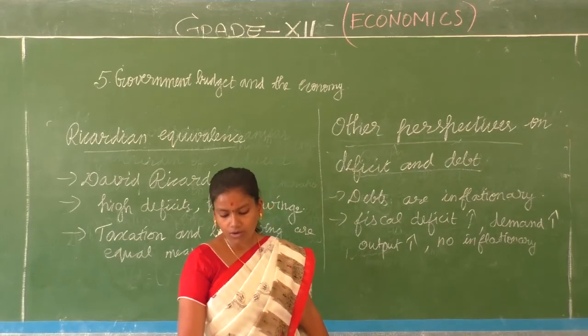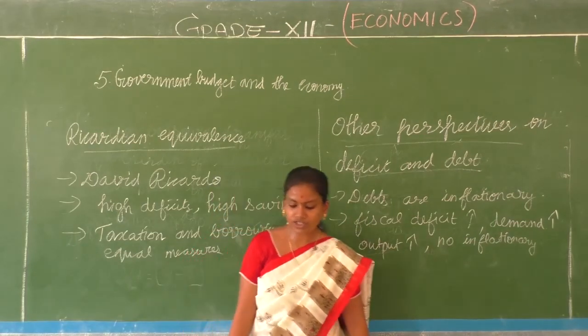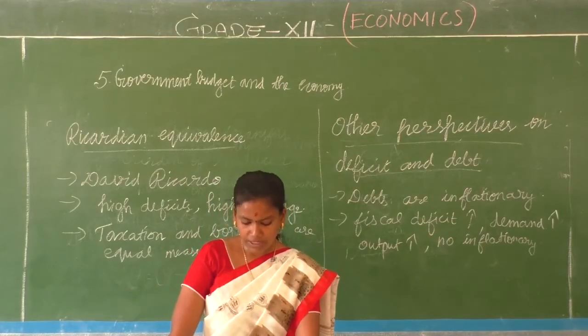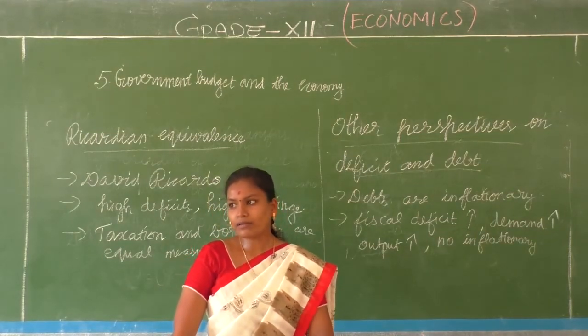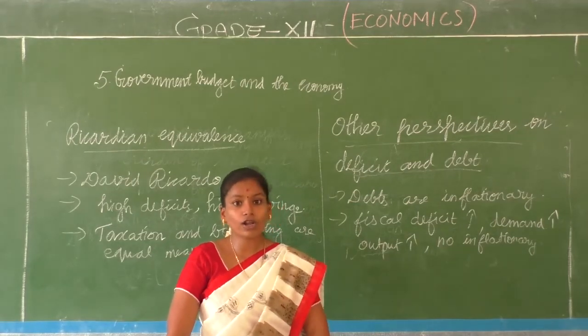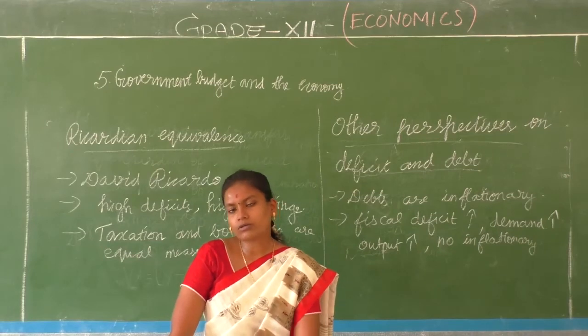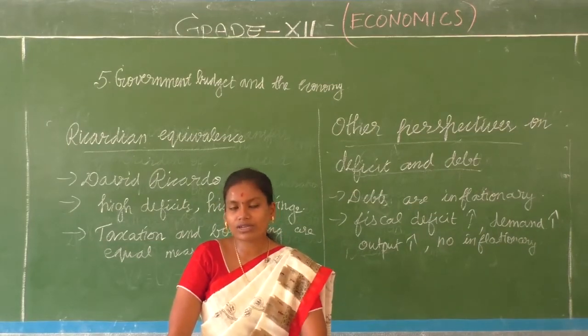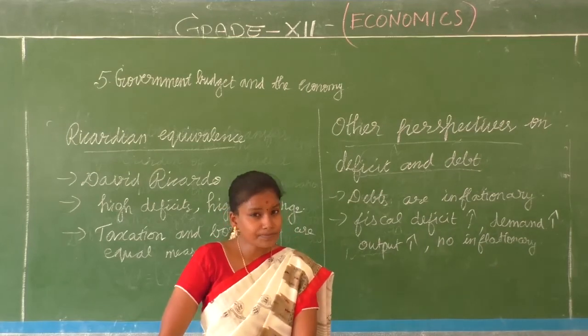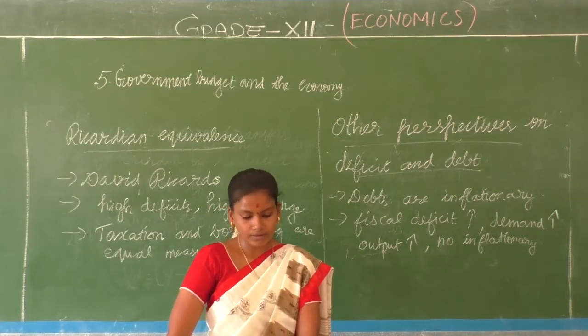So private borrowers will get crowded out of the financial markets as the government claims an increasing share of the economy's total savings. So what happened? The private financial markets are there. They also go for the public bonds. So they might not be interested in the private shares. So definitely there would be not enough investment for the private sector.